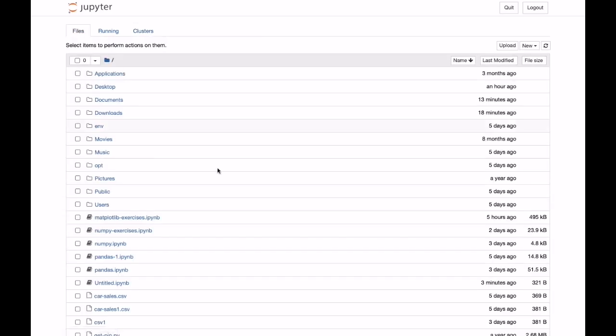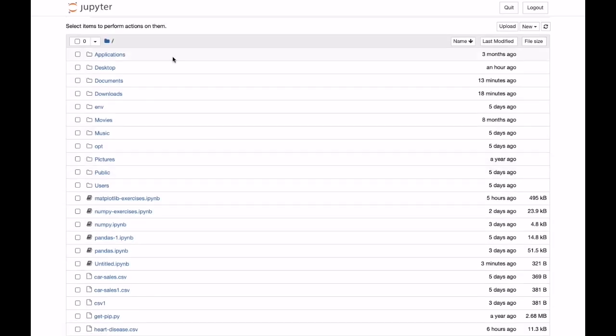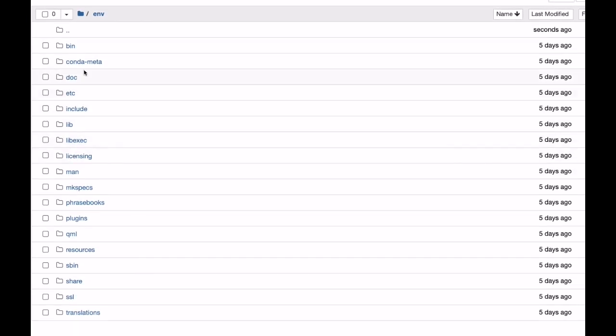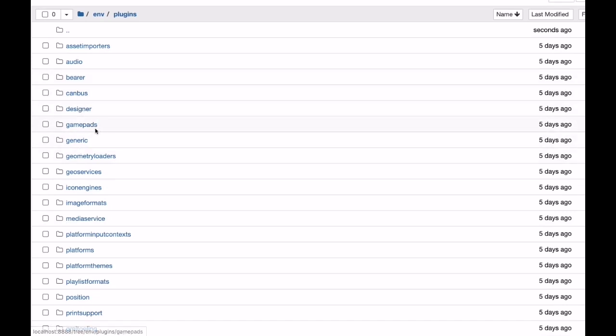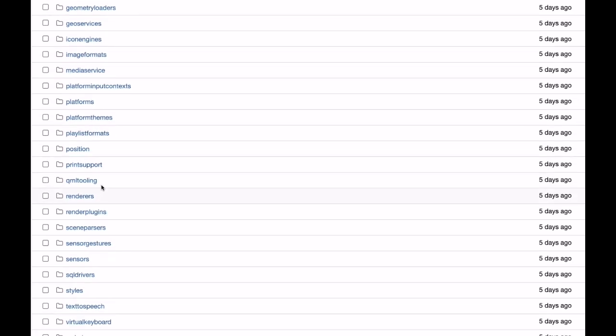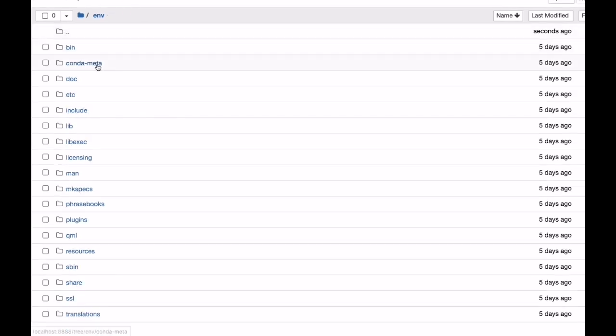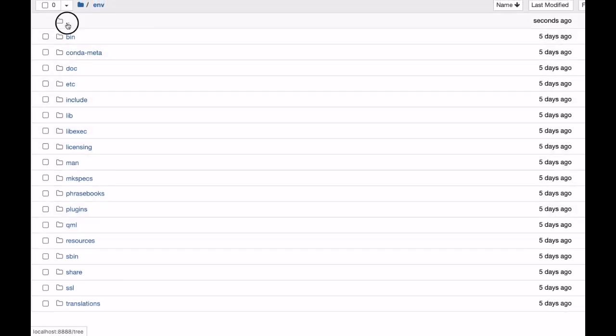In the file section, we are able to see all the files that are in this folder. This is an environment folder, the place where you install the packages, conda, and whatever plugins. I'll show you some plugins and a lot of the stuff that will be installed here. And how to install all of these things, we'll see before this.